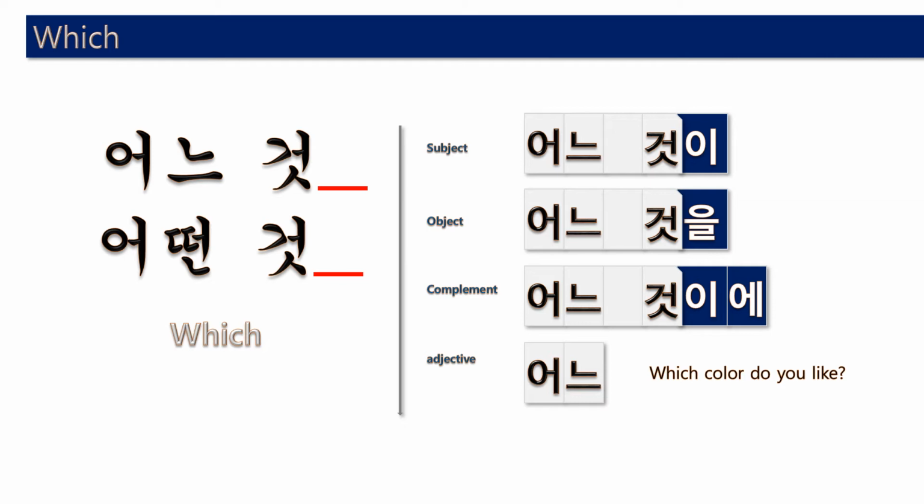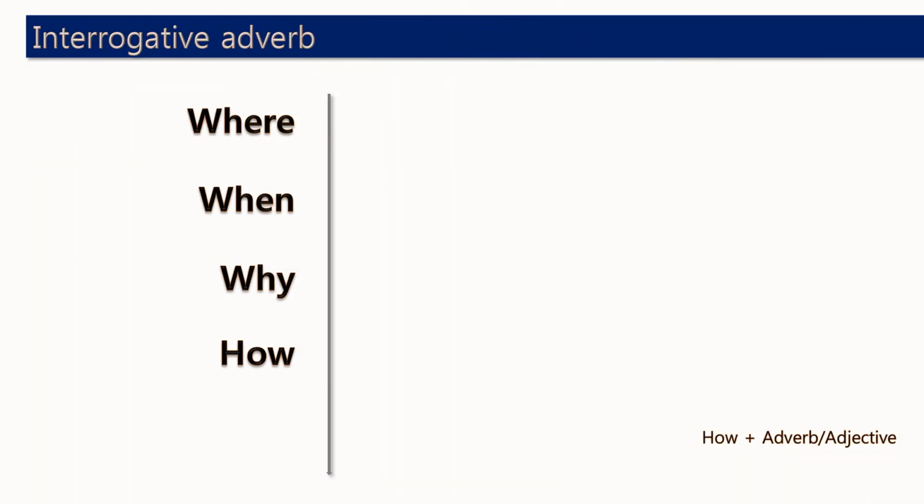Which is yours? Okay, which is yours? 네 거는 어느 것이에요? 어느 것이에요? Okay, and which also can be an adjective. So which color? Okay, so 어느 색 좋아해요? Possible. So which also can be used as subject, object, and complement and adjective.